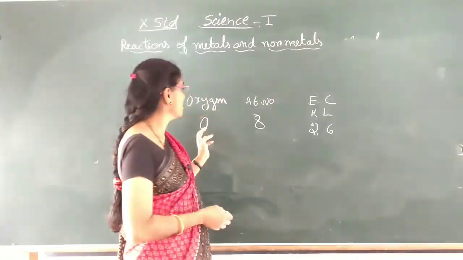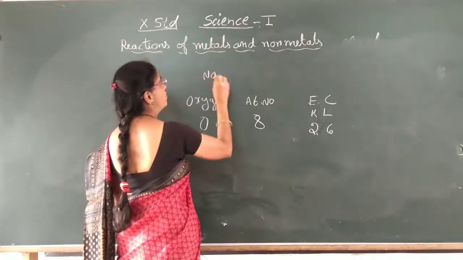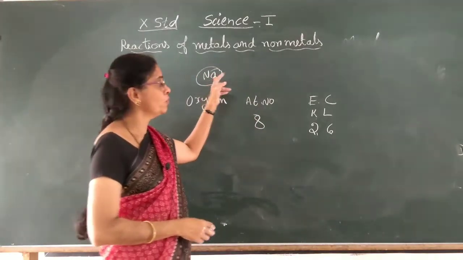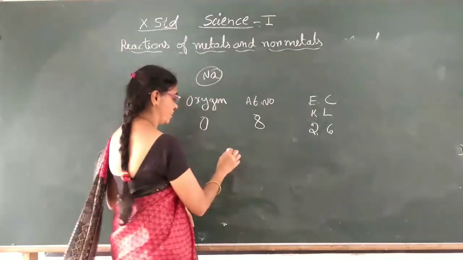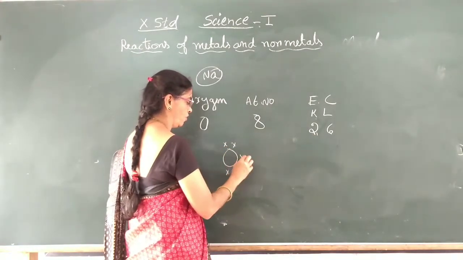And oxygen, if you take a sodium atom, when it reacts with oxygen, the sodium atom will give electrons. I will show the diagram: 1, 2, 3, 4, 5, 6.